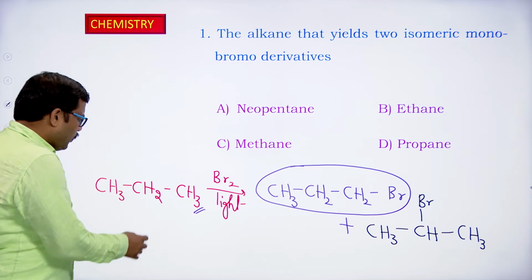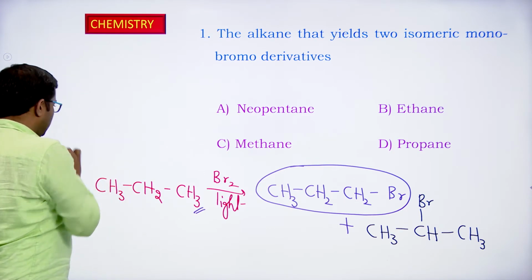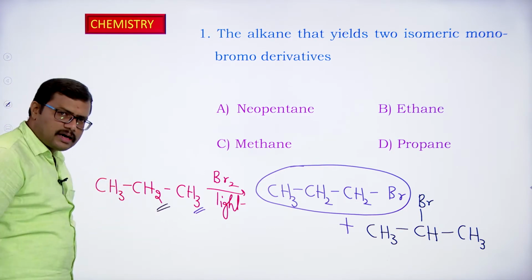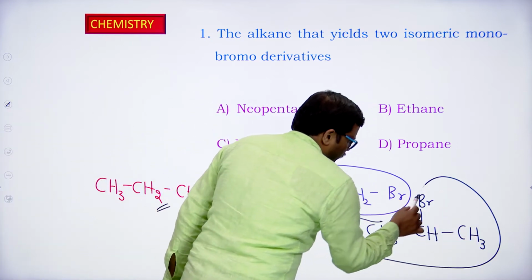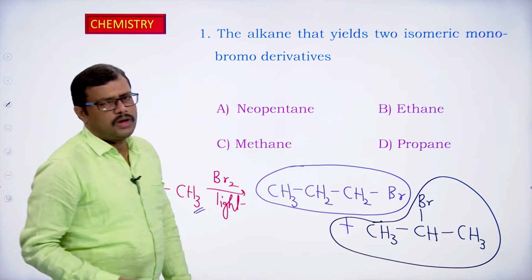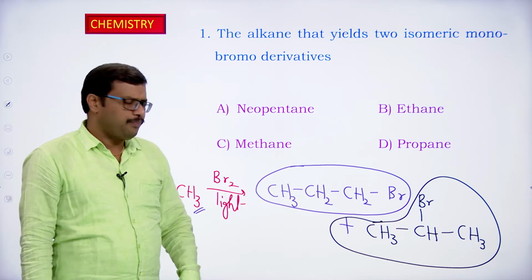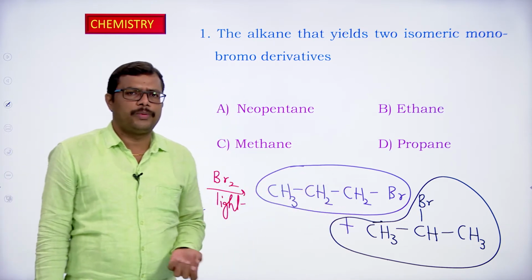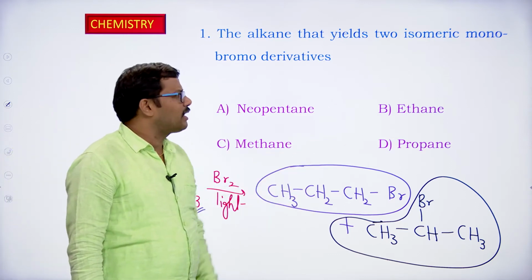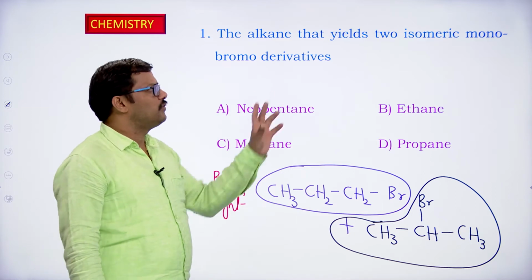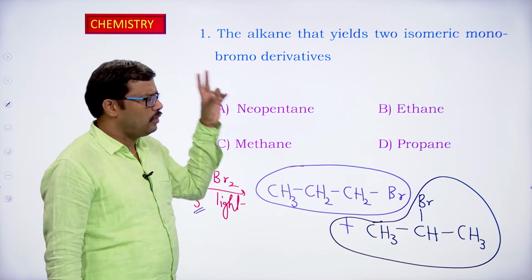And if we replace the hydrogens present on the second carbon atom, we end up with the formation of this product. So one product is 1-bromopropane, the other product is 2-bromopropane. So two different bromo products are obtained. This is the alkane which gives us two different monobromo derivatives.